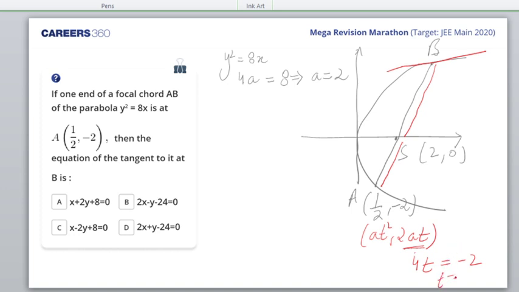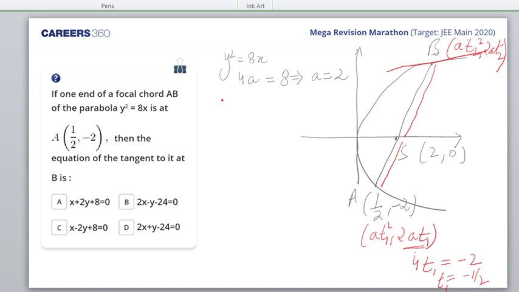So t I'll get as minus 1 by 2. So t is equal to minus half. Let's say B is another point (a t2 square, 2a t2), and this is t1, which I have found. t1 is minus half.